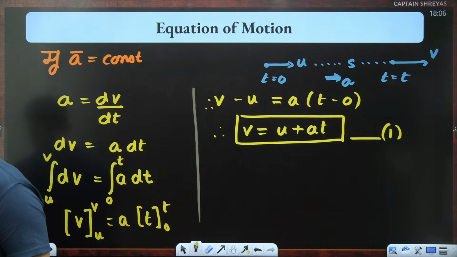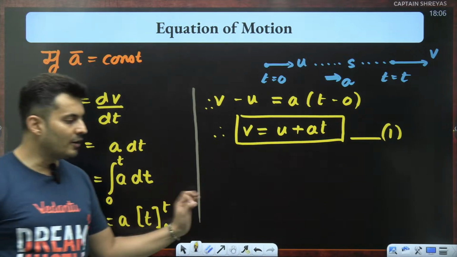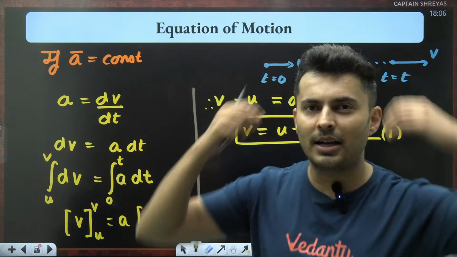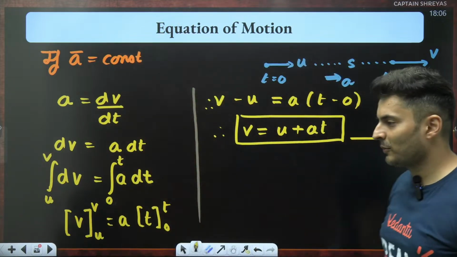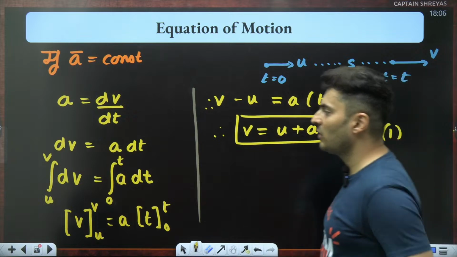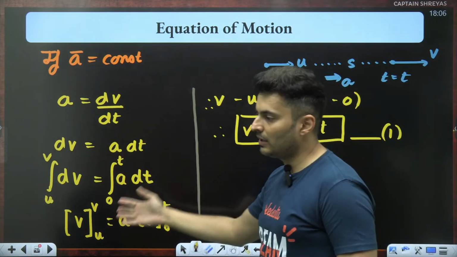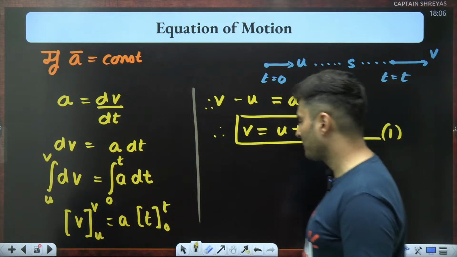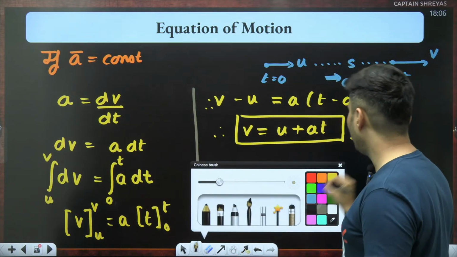Till this point, everybody clear? This is the actual derivation of the equation of kinematics. Anything else is just some random derivation which goes in the air. This is a true derivation of kinematic equations using derivatives and integration. But we won't stop here. We will proceed ahead. We will think, okay, wait a minute.